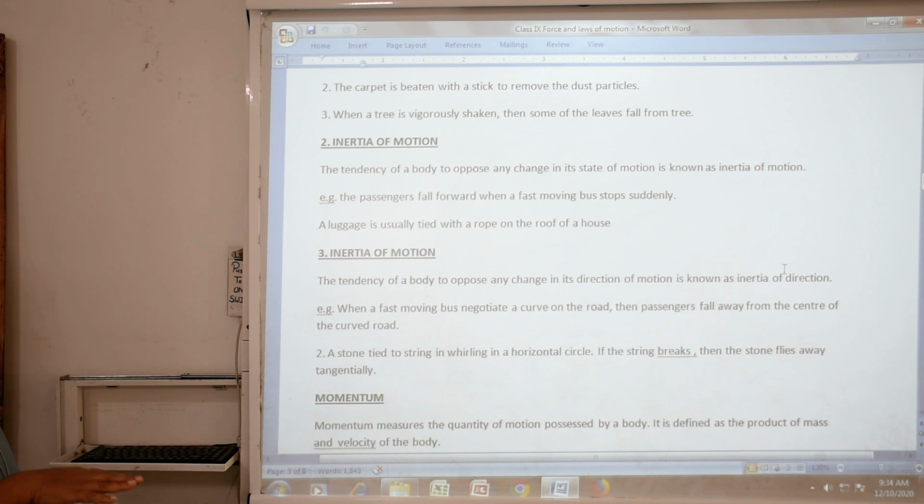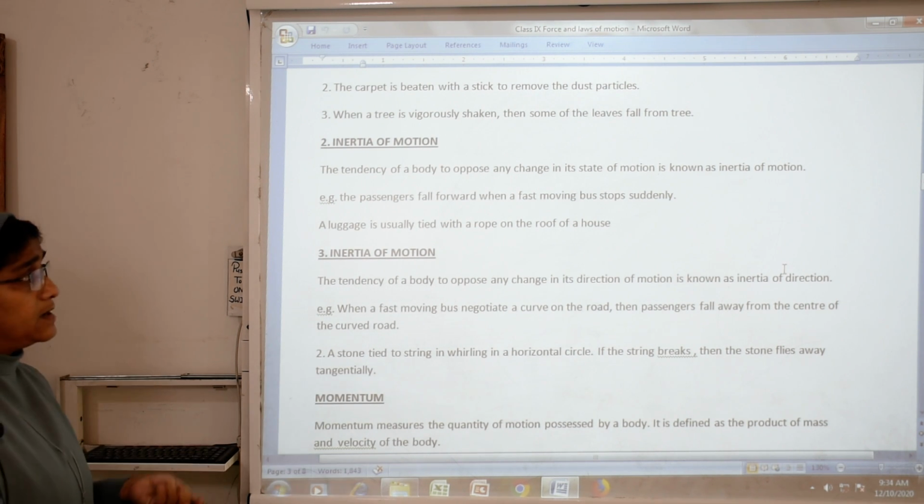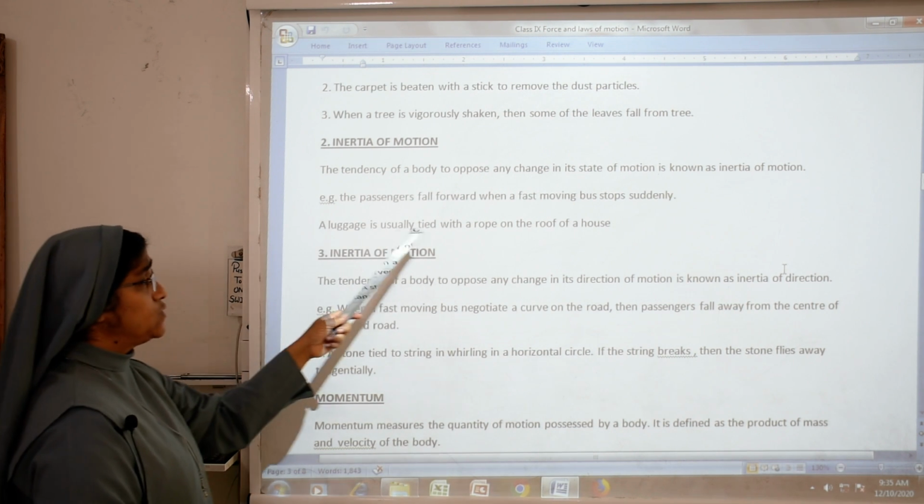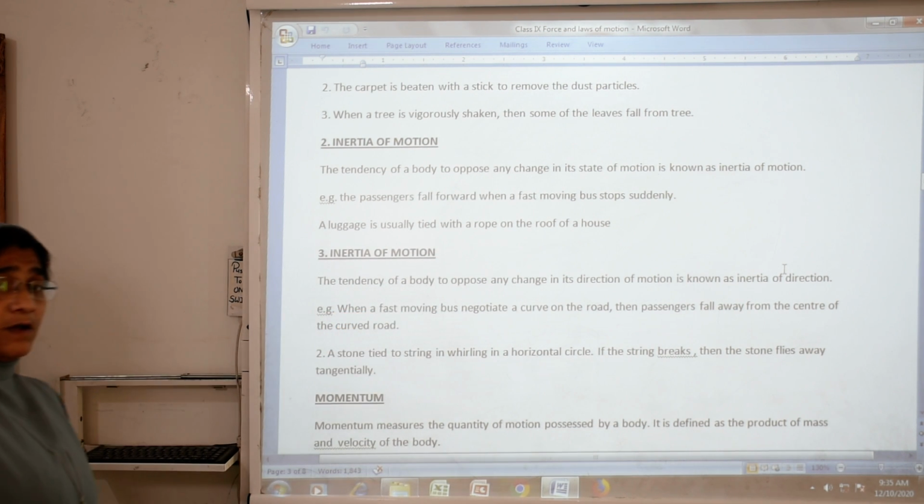Because the bus is in motion, unlike the other case where the bus was at rest. In this case the bus is in motion. So suddenly applying the brake, what is happening? Your body keeps moving. What will happen? You will fall forward. So a luggage is usually tied with a rope on the roof of a bus.